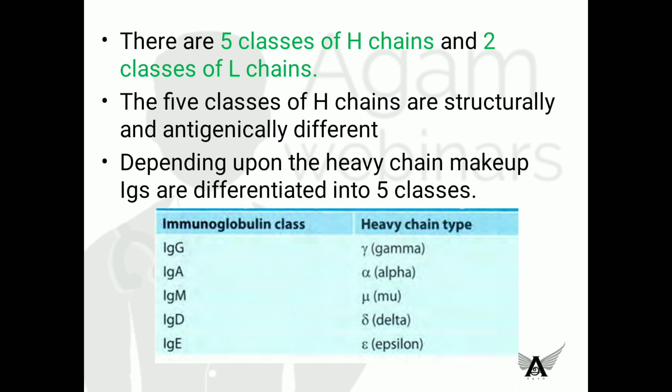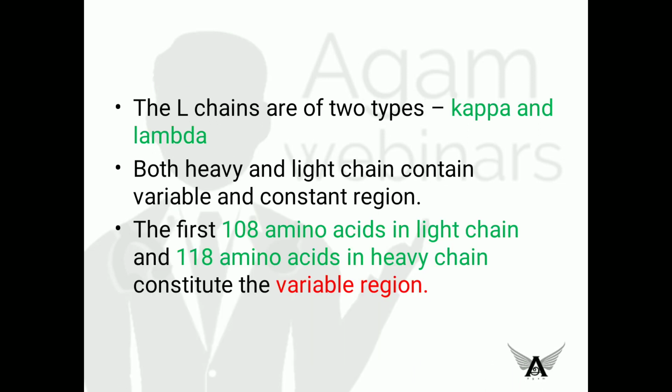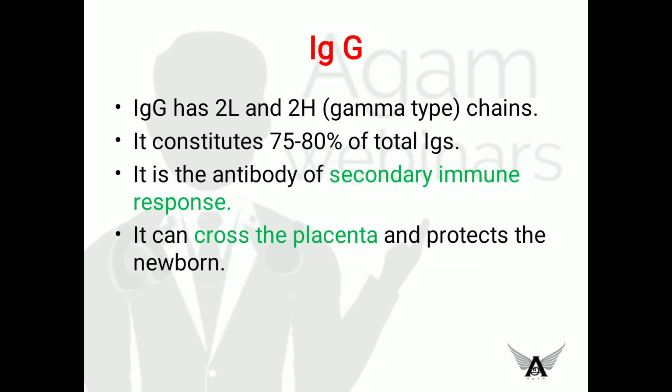A has alpha type. Immunoglobulin M has mu. Immunoglobulin D has delta heavy chain, and immunoglobulin E has epsilon type. Okay, moving on to light chains. They are either made up of kappa or lambda. Okay, we have already discussed the variable and constant regions in the picture. Okay, you have to remember the structure very carefully.